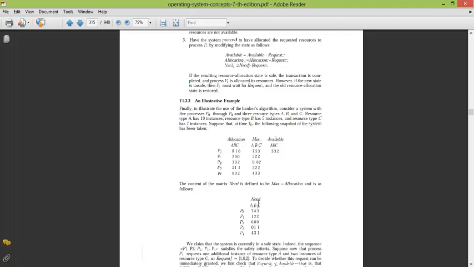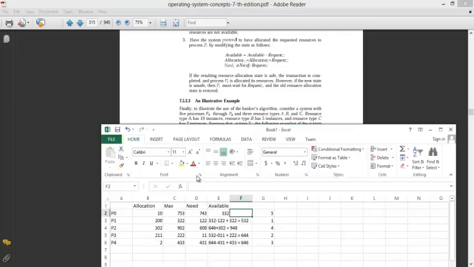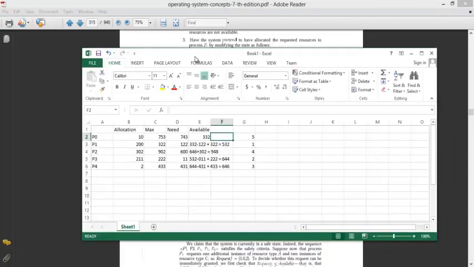Right, now we will run a safety algorithm. Our safety algorithm we will run, and we will check whether the system is in a safe state or not. So just take a look at this Excel sheet. I have written the same over here: P0, P1, P2, P3, P4.